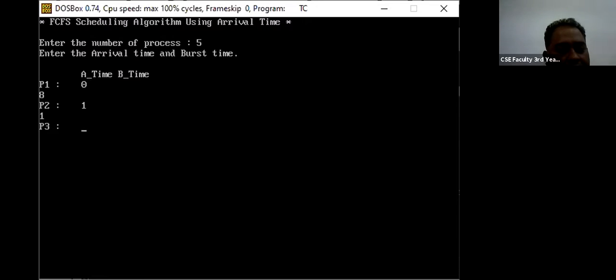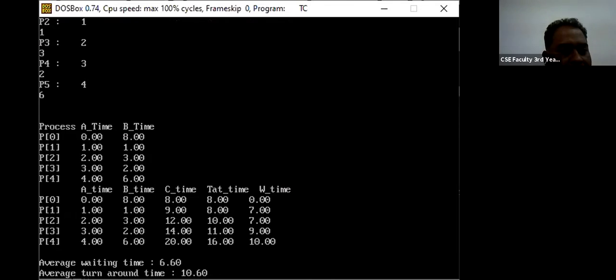Arrival time for the process P3 was 2, and its burst time was 3. Next, the arrival time of process P4 was 3, and the burst time was 2. And the arrival time for the process P5 was 4, and the burst time was 6.